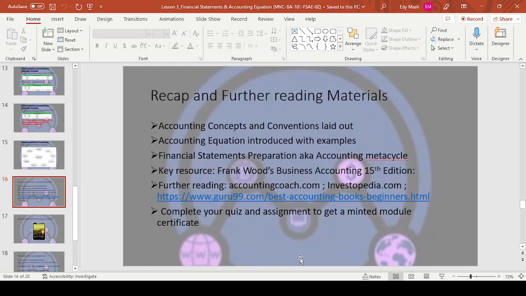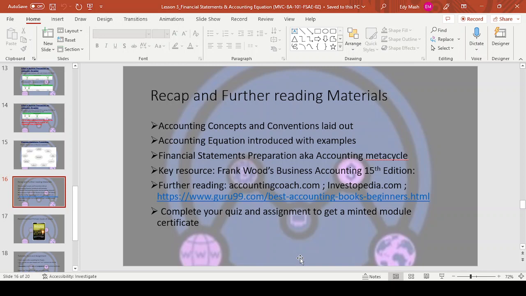All right, guys, so welcome to the end of the chapter. Today we talked about accounting concepts and conventions. We also introduced the accounting equation with examples. It's assets is equal to capital plus liabilities, or equity plus liabilities. And we looked at the whole cycle of accounting, that process, the 9 stages, like how you prepare the financial statements from the start, how it starts from the source documents, posting to the journals, ledgers, balancing off.